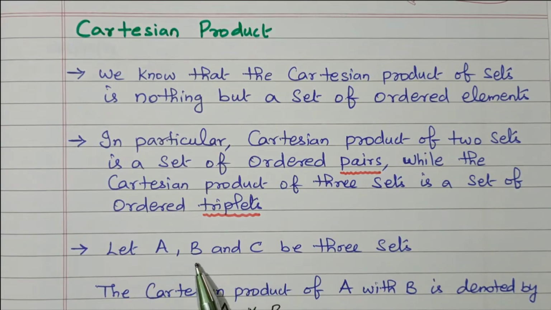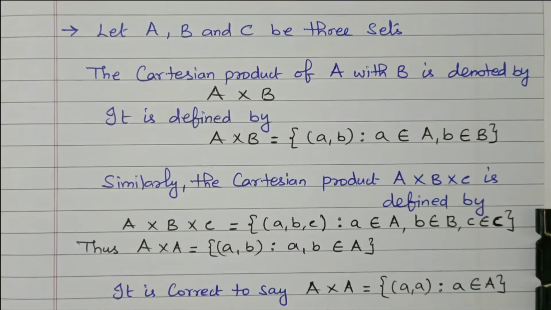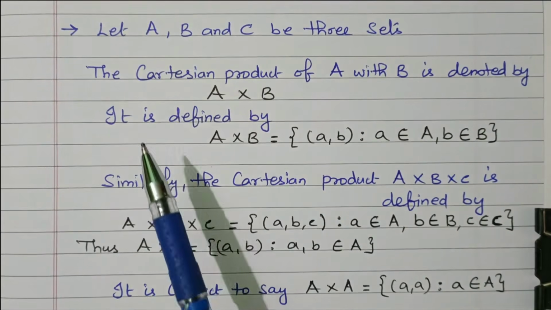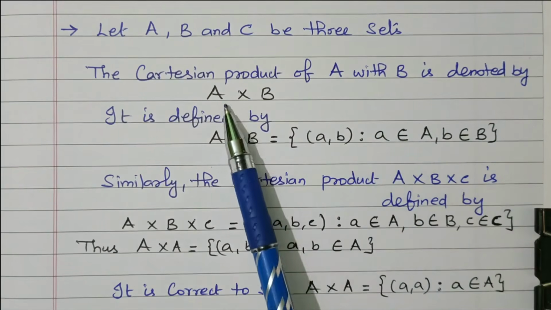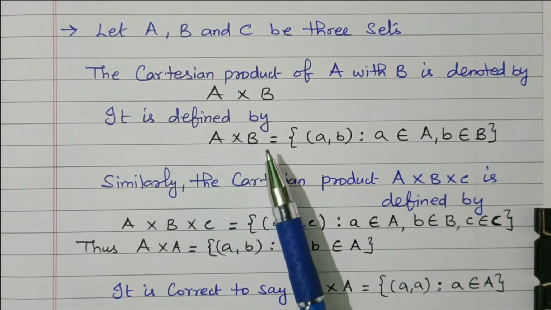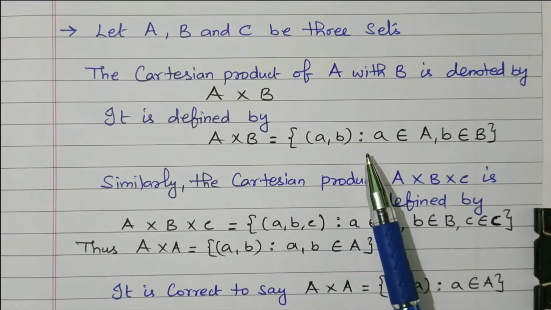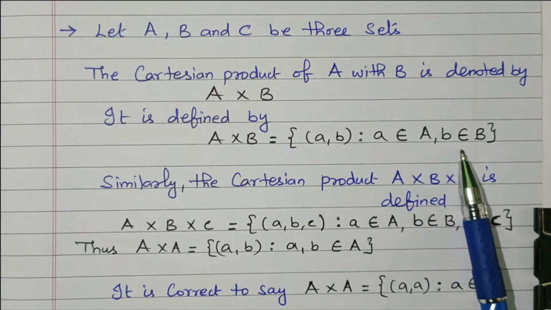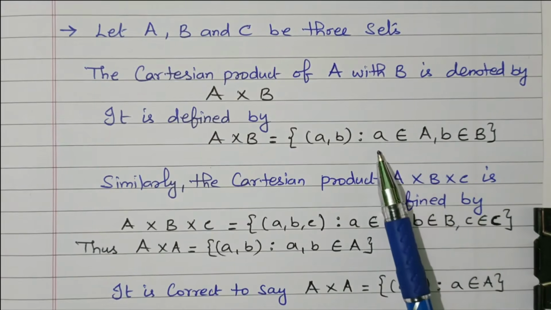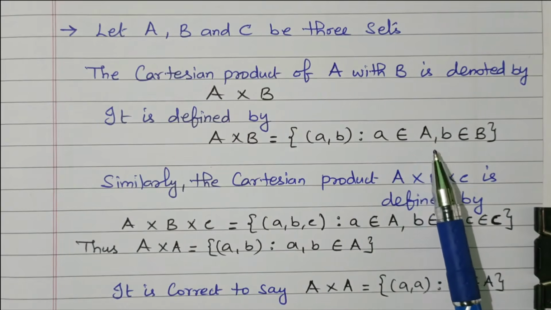So let A, B and C be the three sets. The Cartesian product of A with B is denoted by A cross B. It is defined by A cross B equal to the set of (a, b) such that small a belongs to capital A, and b belongs to B. Small letter refers to the element, capital letter refers to the set, right?